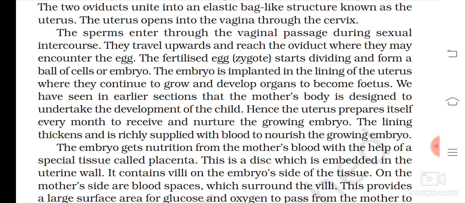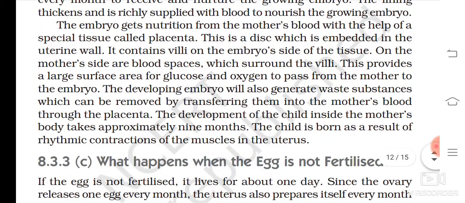The embryo is implanted in the lining of the uterus, where it continues to grow and develop organs to become a fetus. Hence, the uterus prepares itself every month to receive and mature the growing embryo. The lining thickens and is richly supplied with blood to nourish the growing embryo. And all this happens due to fertilization. If fertilization does not occur, then the lining breaks and menstruation starts. Okay, that is the next part: if fertilization does not occur, then what happens?